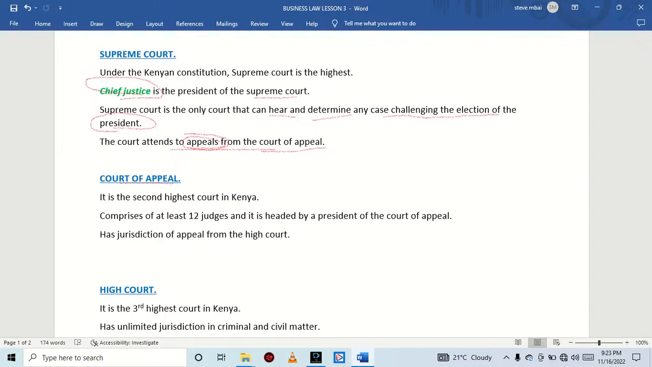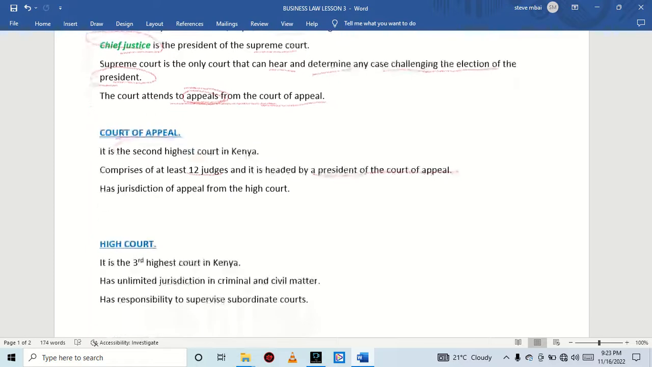Then we have the second highest court in Kenya. It is known as the Court of Appeal. It comprises 12 judges, and it is headed by a president of the Court of Appeal. It has jurisdiction of appeal from the High Court.